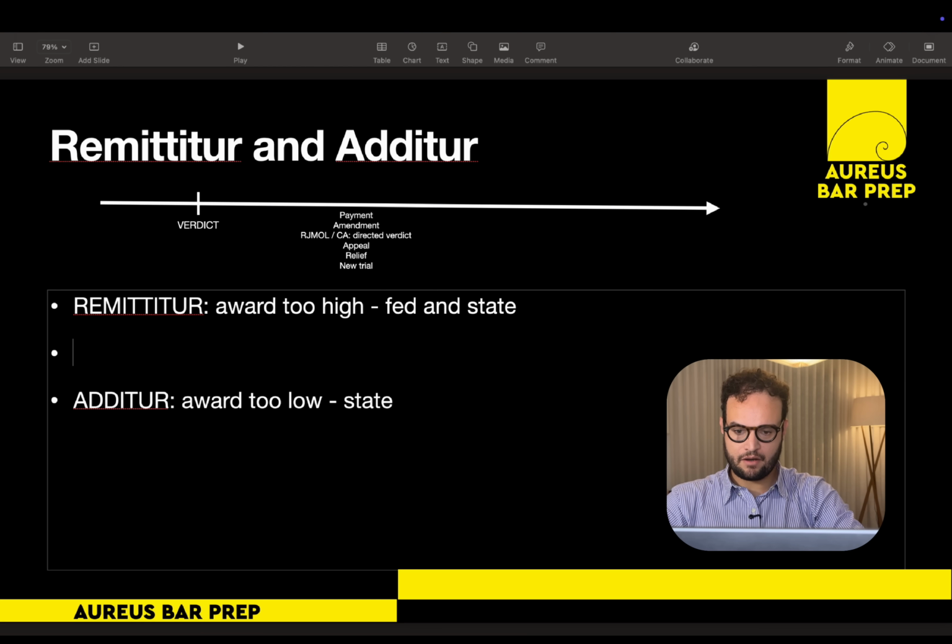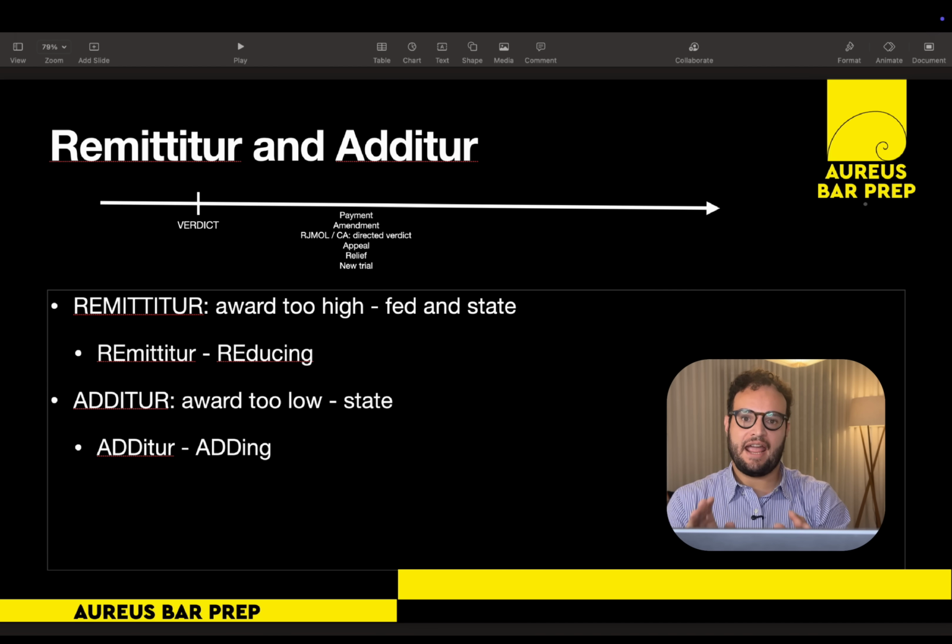An easy way to remember is that remittitur means reducing the damages, both in state and federal courts, and Additur means adding more value to that award. For this reason, we are associating remittitur with reducing and Additur with adding. It is also important to remember that both remittitur and Additur are available only when a motion for a new trial has been filed. They are not standalone remedies, and remember that they are both alternatives to a new trial.